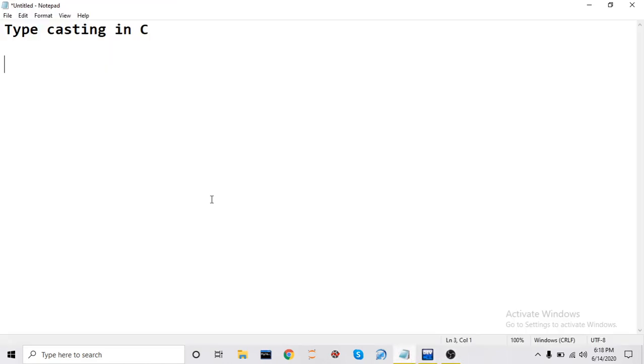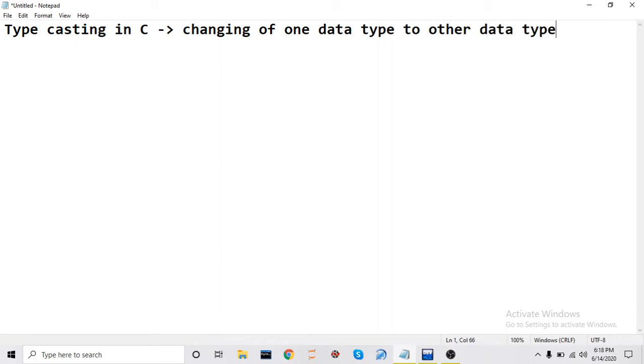So in this video we will see what is typecasting in C. Typecasting also means type conversion, so changing of one data type to other data type. So let us write here first what is the meaning of typecasting. It generally means changing of one data type to other data type, right? You can also call it type conversion.